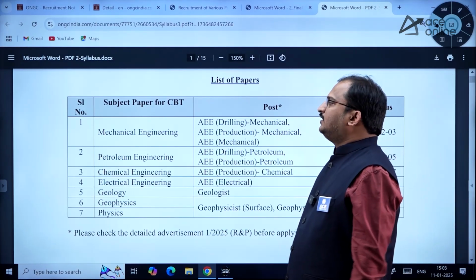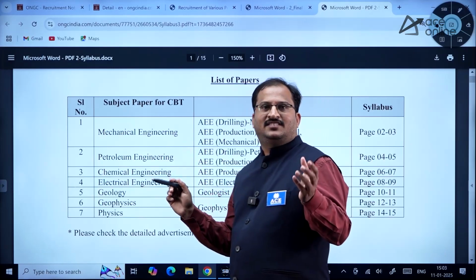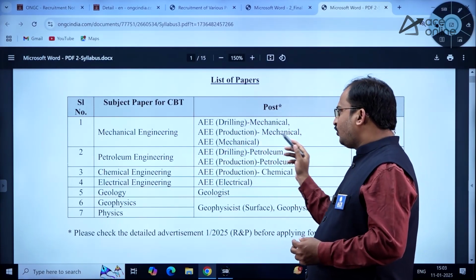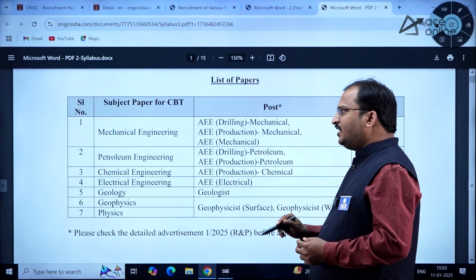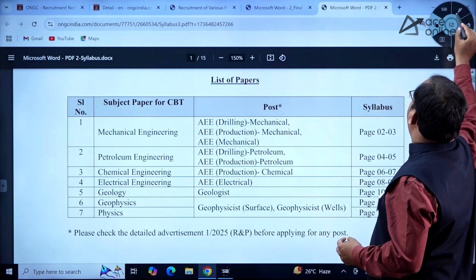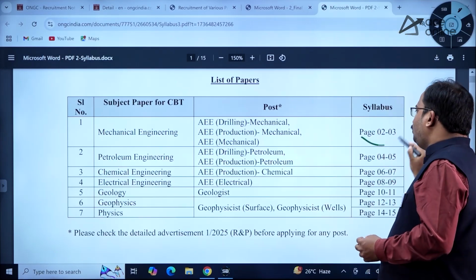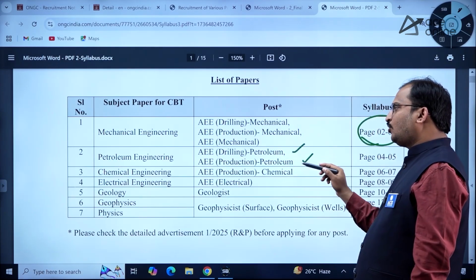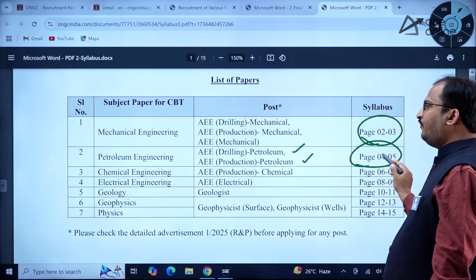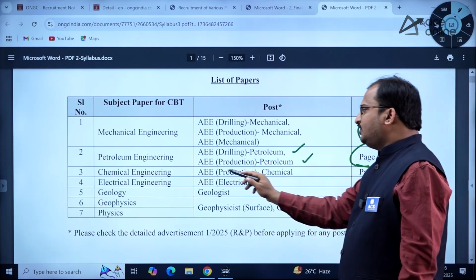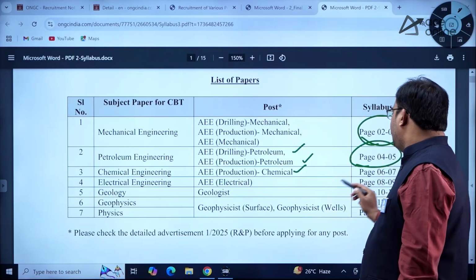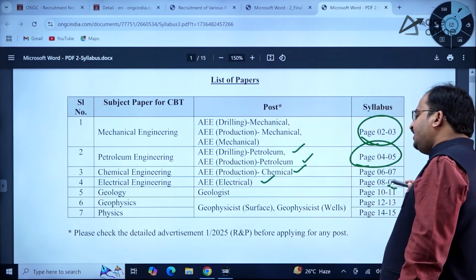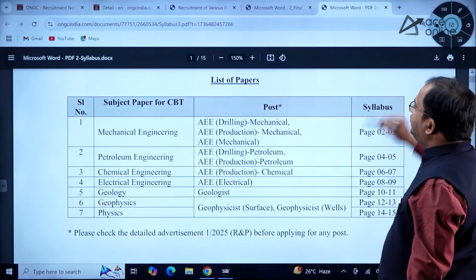Then coming to the list of papers and the syllabus. The syllabus is very important because there is a computer based test. Mechanical engineering: AW drilling mechanical, AW production mechanical, AW mechanical. For all 3 posts, you have the syllabus on page numbers 2 and 3. Then petroleum engineering: AW drilling petroleum, AW production petroleum, syllabus on page numbers 4 and 5. Then chemical engineering: AW production chemical, page numbers 6 and 7. Electrical engineering: AW electrical, page numbers 8 and 9. Now let us see the syllabus.